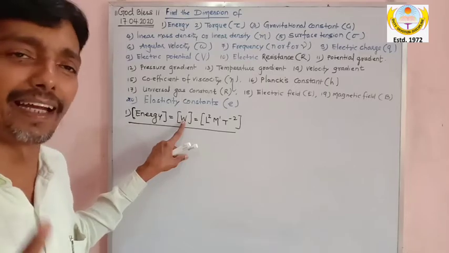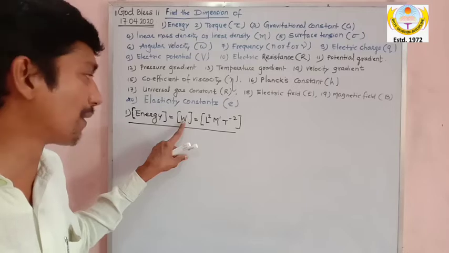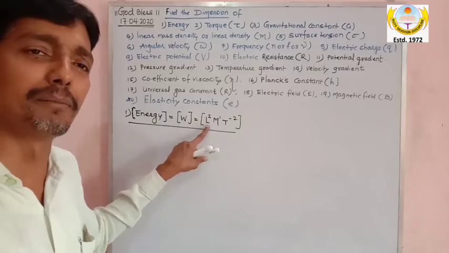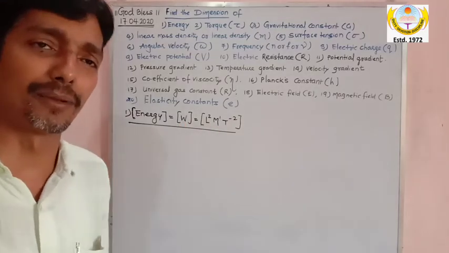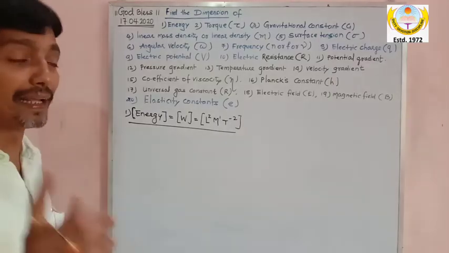So the dimension of displacement is L power 1 only. So the total dimension is nothing but L² M¹ T⁻². That's all. Energy dimension is over. But here, one more thing.